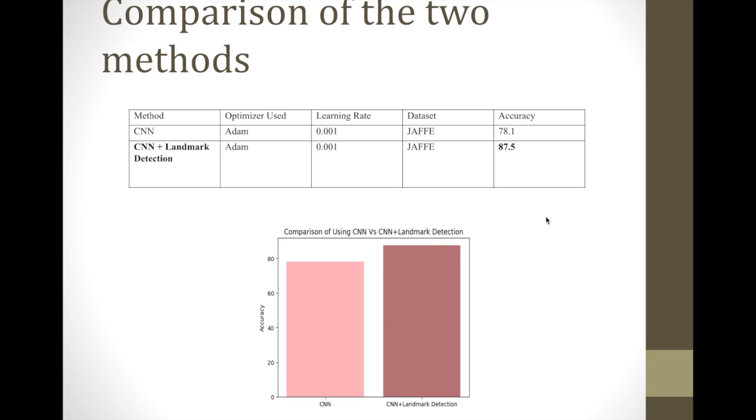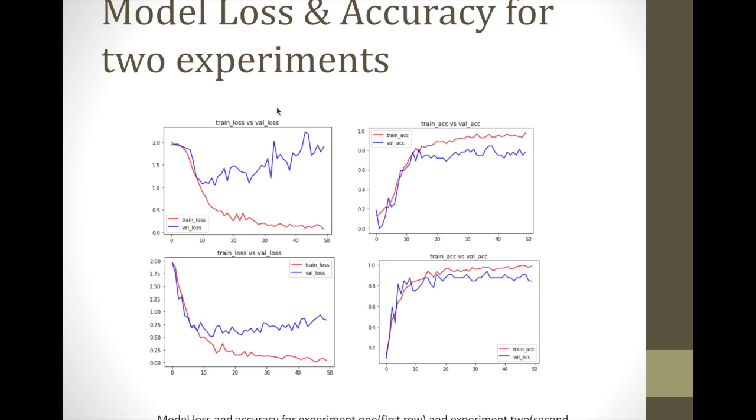As you can see, the accuracy considerably improved with landmark detection, and the aim here is to show that landmark detection really works, and not to compare our work with the state of the art, because you could build a more sophisticated network any day and achieve better accuracy. But the aim is to show that landmark detection really works, which can be used in real-time systems. Right, so this is the model loss and accuracy for our two experiments. You can see that the loss and accuracy considerably improved. The first row is for the first experiment, this is for the second experiment.